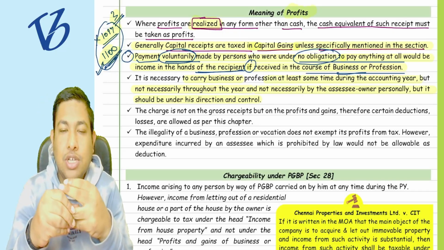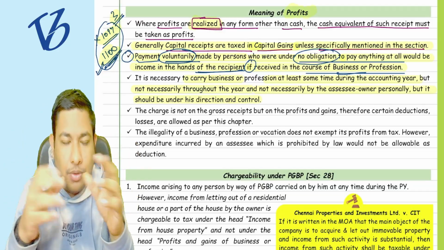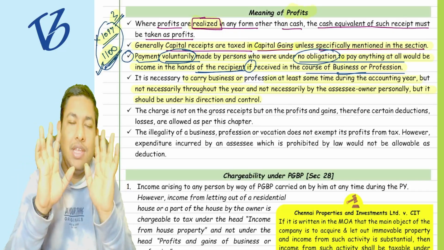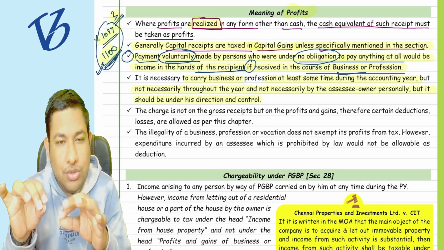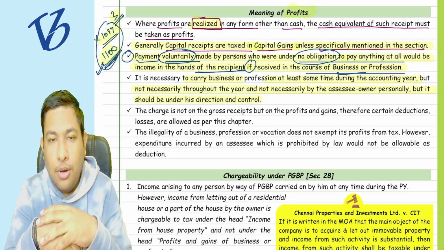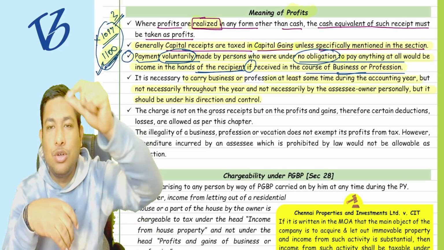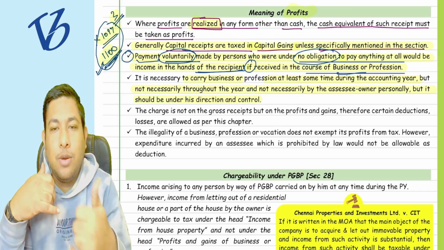Suppose your father has a shop, a grocery shop. Now he is not sitting in that shop. You go and sit and do the business, but you are doing each and everything in the direction and control of your father. You ask the rate of the pulses from your father.